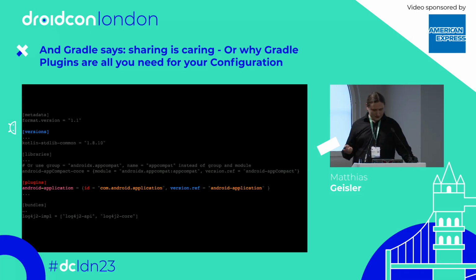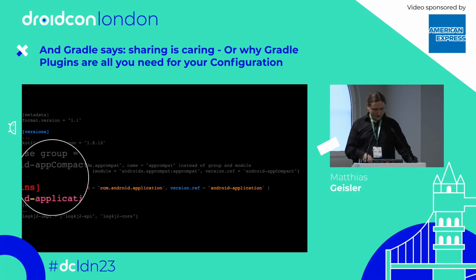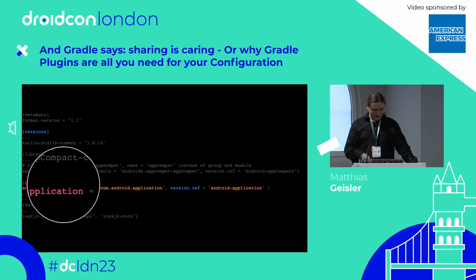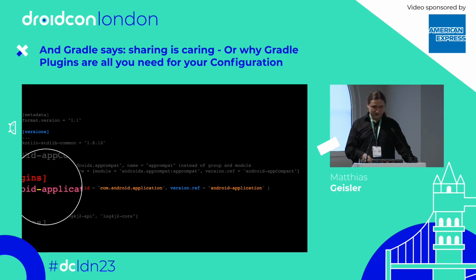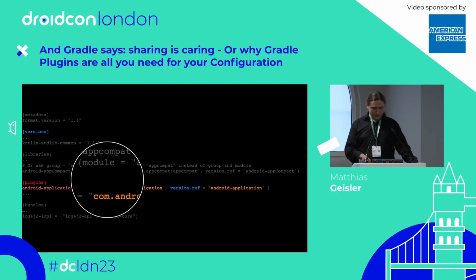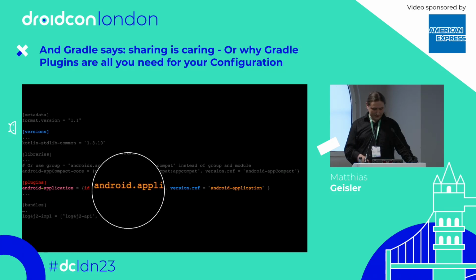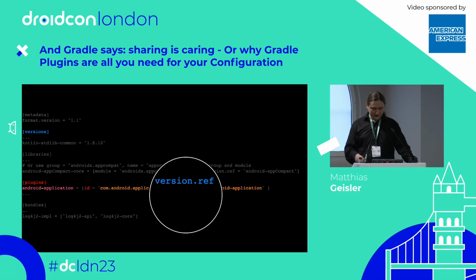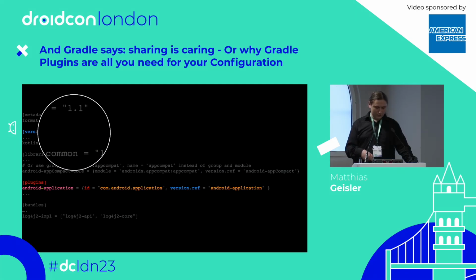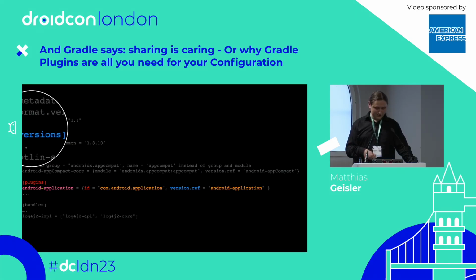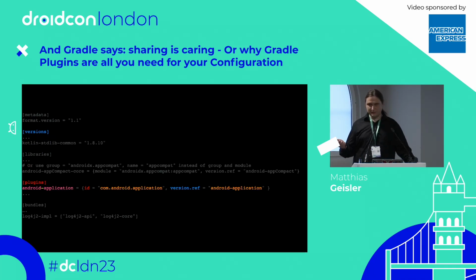So same as before. We just have a denominator, right? Android something something. We also have this dash thingy as before. We put the ID of the plugin here, right? And same thing with the version. We have a reference with a string, which links to this version block above. Easy peasy, is that great?